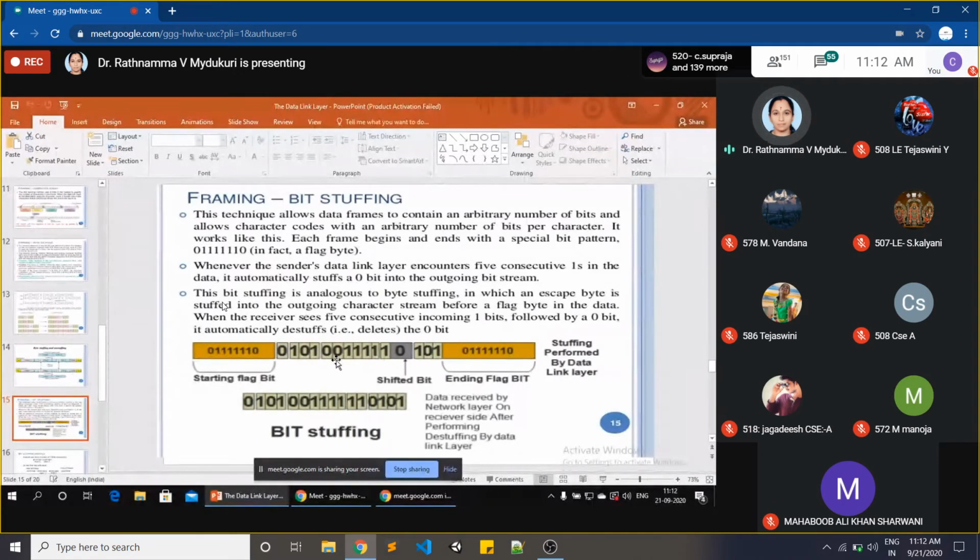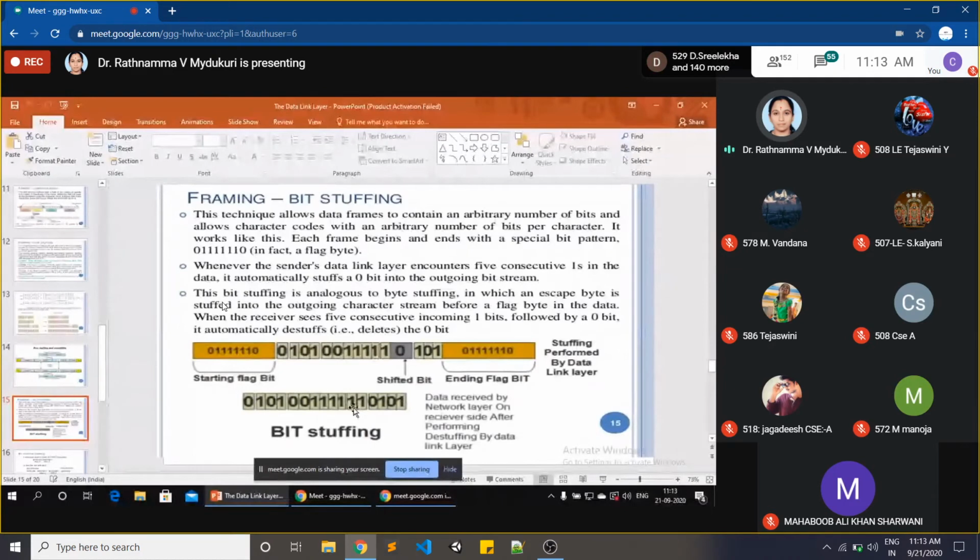Suppose if 5 ones are continuously sending, at that time we will use this bit stuffing mechanism. In this, just observe carefully this bit stuffing. The original data is 0, 1, 0, 1, 0, 0, 1, 1, 1, 1, 1, 1, 0, 1, 0, 1. See here, after 5 ones, 1, 2, 3, 4, 5, we have placed a 0 here.